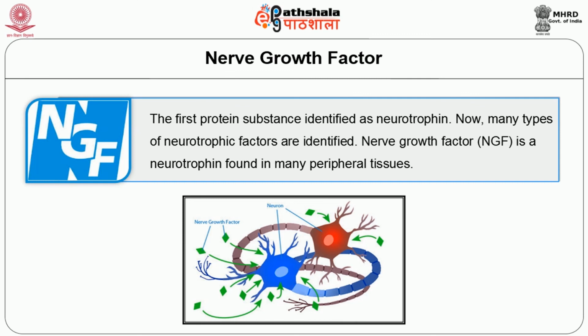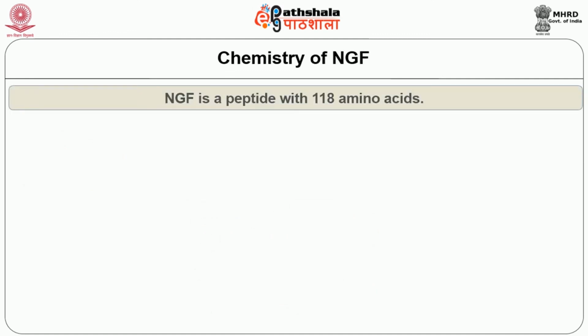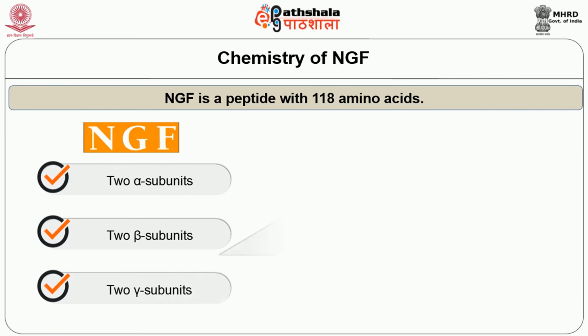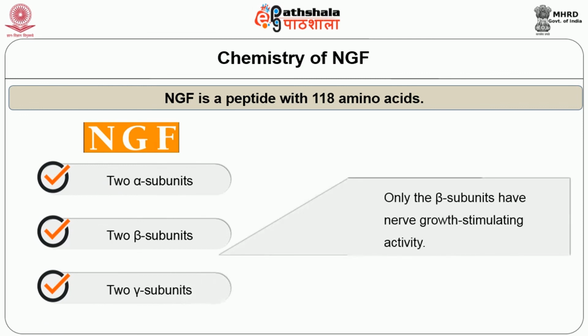The nerve growth factor, NGF, is a neurotrophin found in many peripheral tissues. It is a peptide with 118 amino acids. Each molecule of this NGF is made up of 2 alpha subunits, 2 beta subunits and 2 gamma subunits. Only the beta subunits have nerve growth stimulating activity.